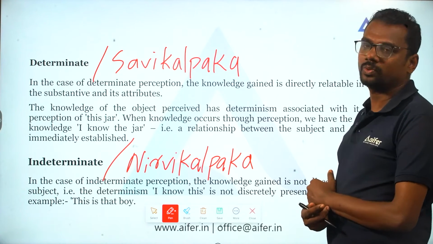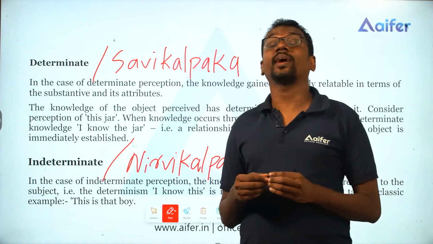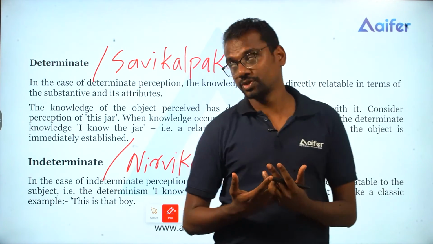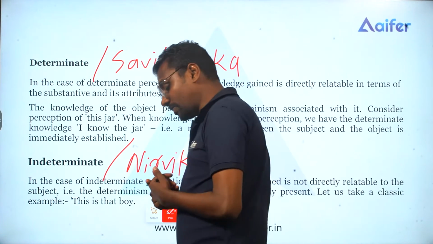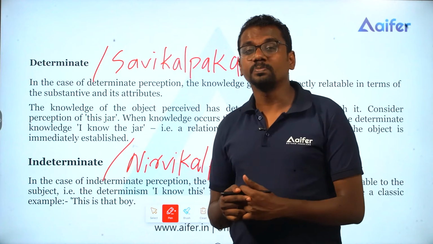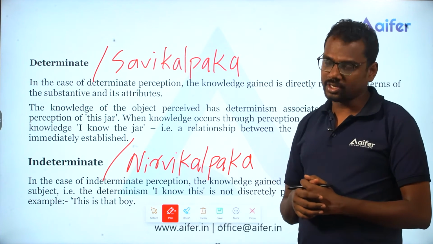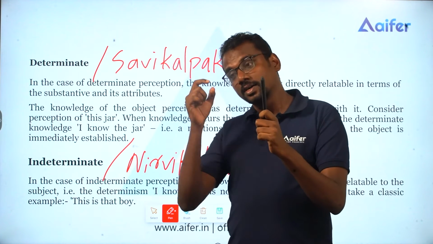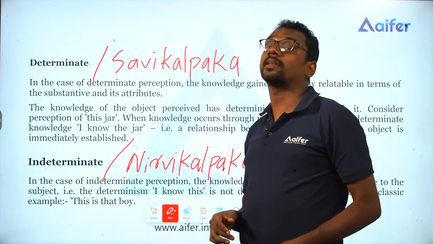In the case of determinate Savikalpaka, the relationship between the subject and object is immediately established. For example, when I say the term pen, this pen, the relationship between the term pen and the original pen object is immediately established.